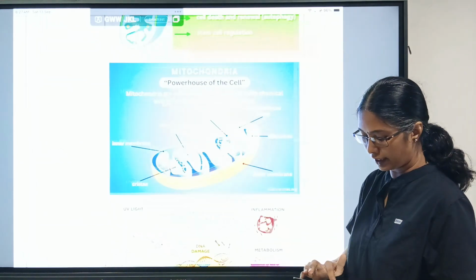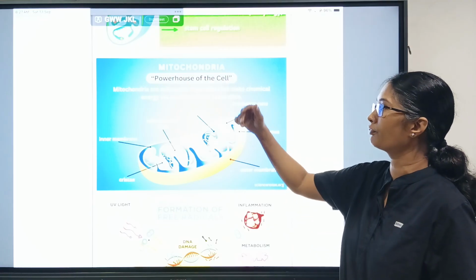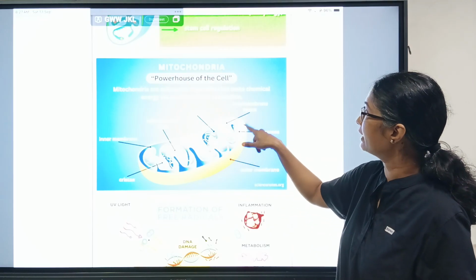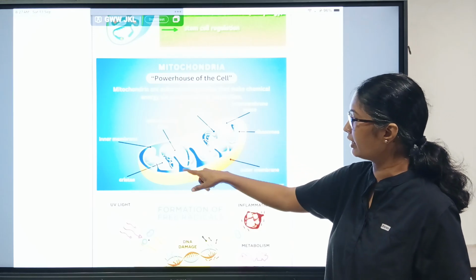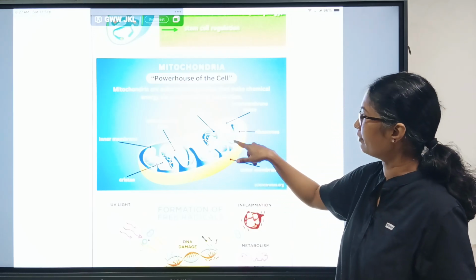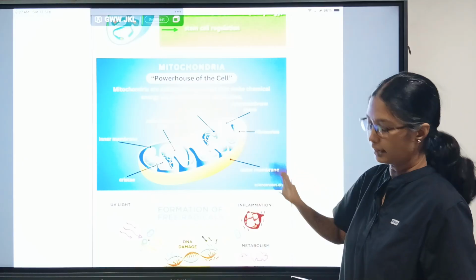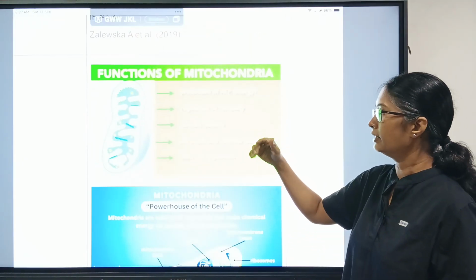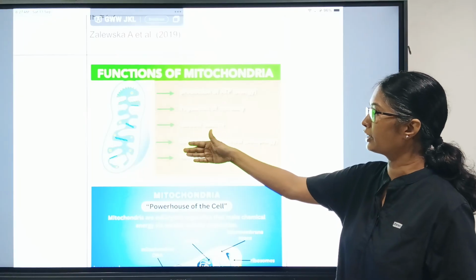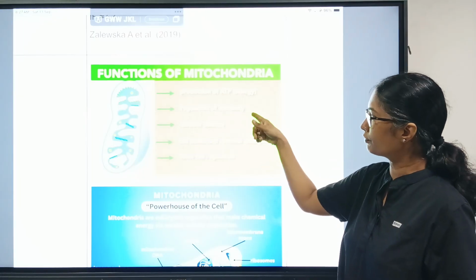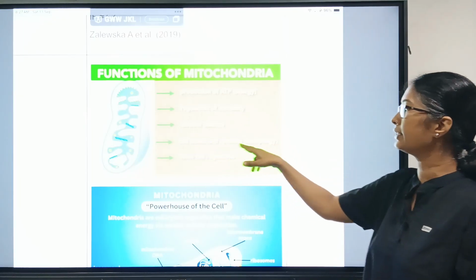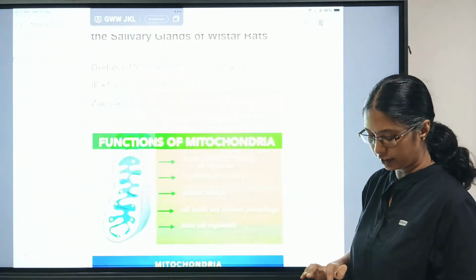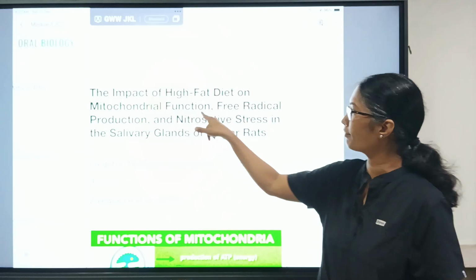So what is mitochondria? Mitochondria, we know, is the powerhouse of the cell. It has an outer membrane and an inner membrane, and the intermembrane space is there. There is also mitochondrial DNA with ribosomes. So this is the structure of a mitochondria, and the functions of mitochondria: it produces ATP through mitochondrial respiration, regulation of immunity, calcium balance, cell death and renewal, that is autophagy, and stem cell regulation. These are the functions of mitochondria. So they are studying the mitochondrial function here.